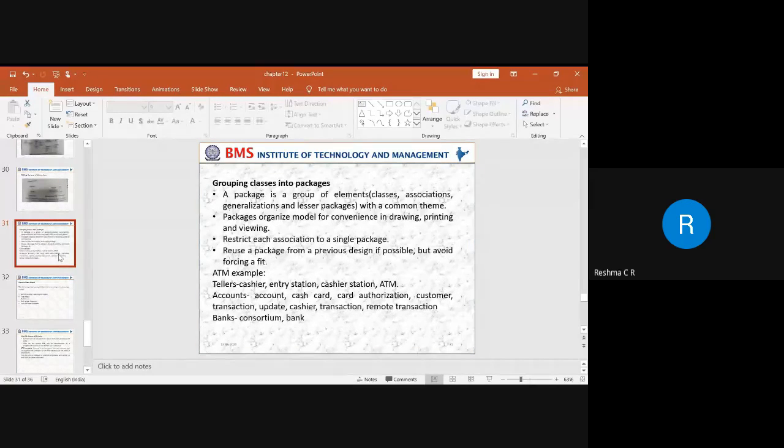Next, what we have is an account. When it comes to an account, we can have different classes like account, cash card, card authorization, customer transaction, update, cashier transaction, and a remote transaction. When you say an account, all these classes are related to the account class. So why don't we group them together and put them up as a package? That way, the complexity of the entire class model can be reduced.